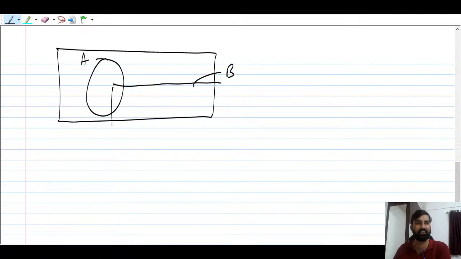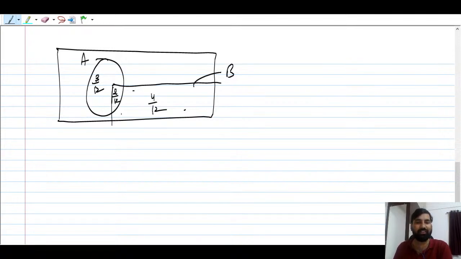So the probability of getting... suppose how many outcomes are there in this? You can say there are 4 by 12. The probability of getting this area, and the probability of getting the intersection is going to be 2 by 12, right? The probability of getting only A is going to be 3 by 12, using the uniform discrete probability law. This is 3 by 12, this is 2 by 12, this is 4 by 12.